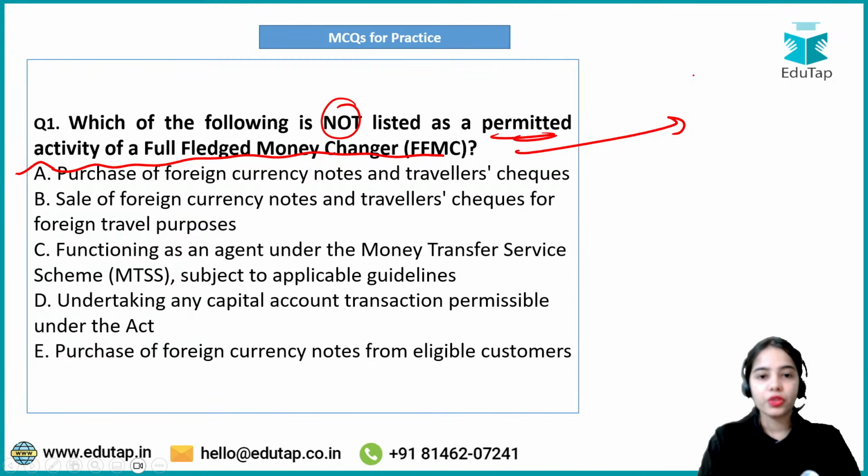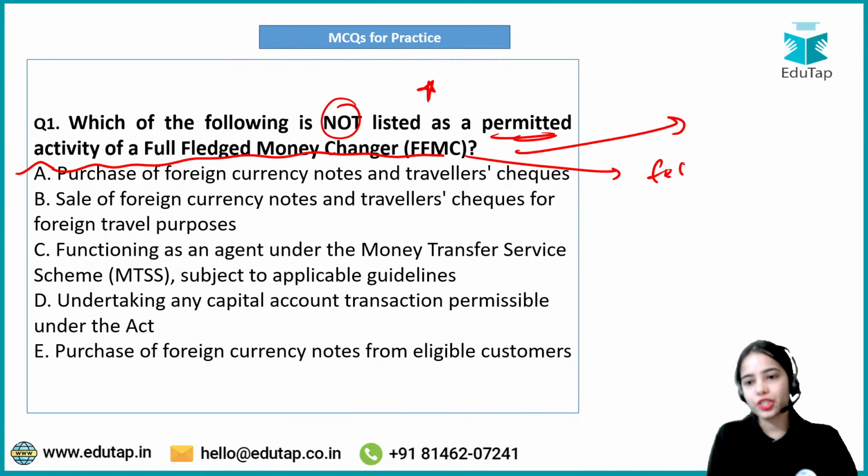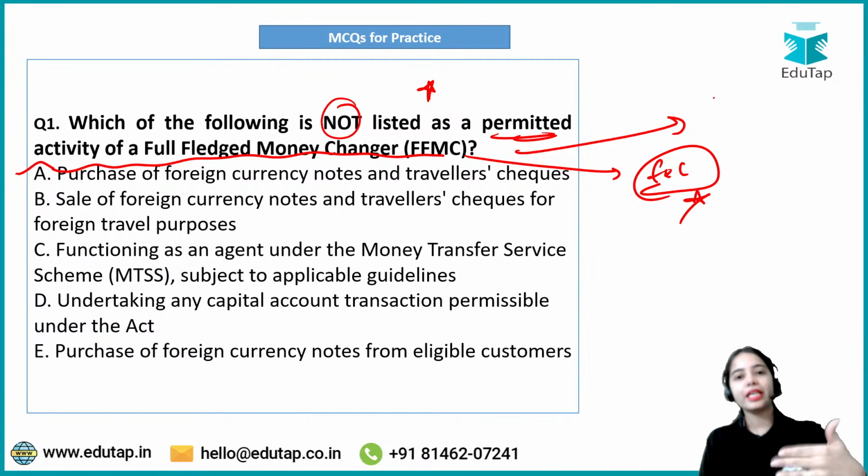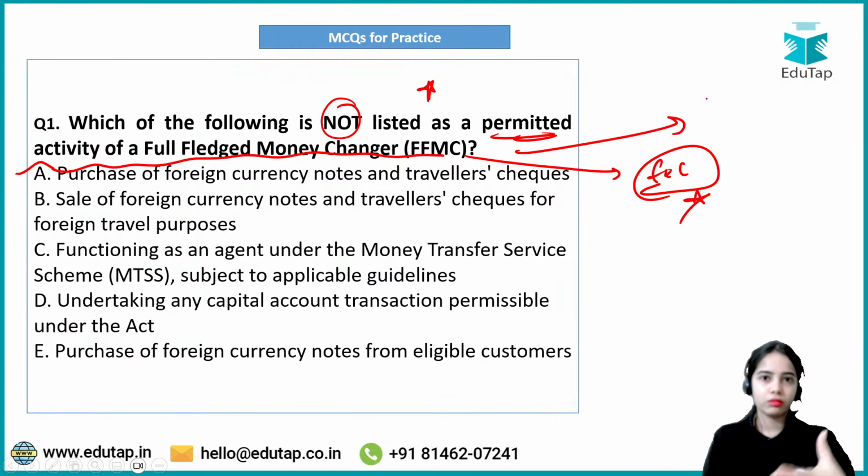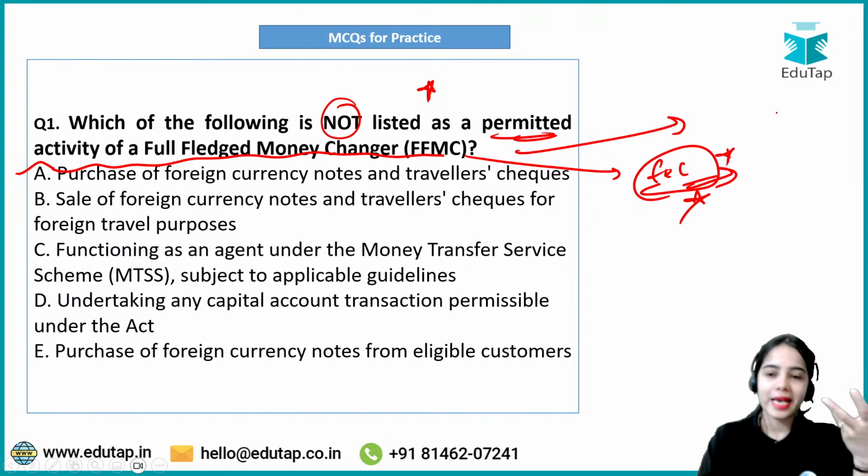So which of the following is not listed as a permitted activity of a full-fledged money changer or foreign exchange correspondent, we can say, because now the FFMCs will not get any new authorizations or new licenses, but the foreign exchange correspondents will now work as agents.